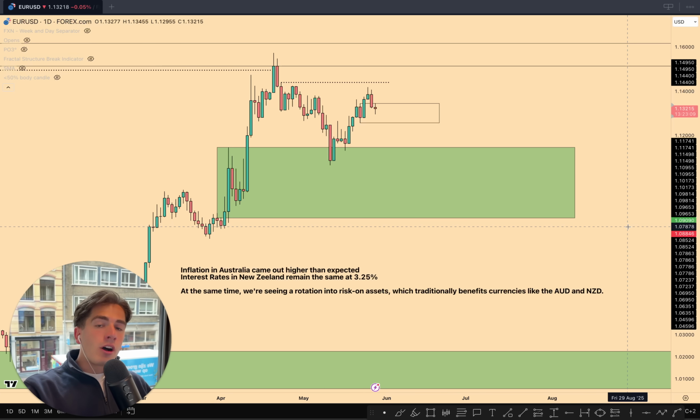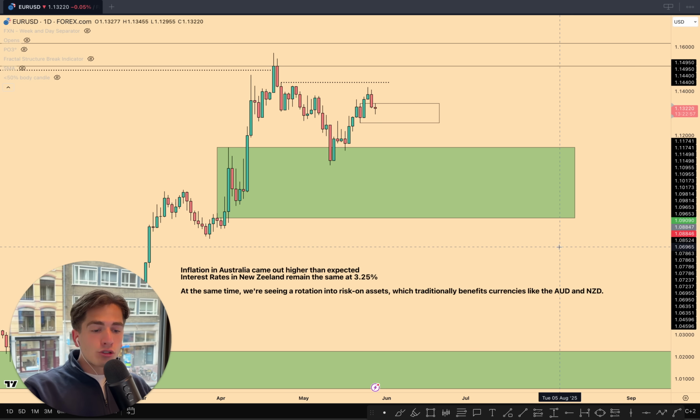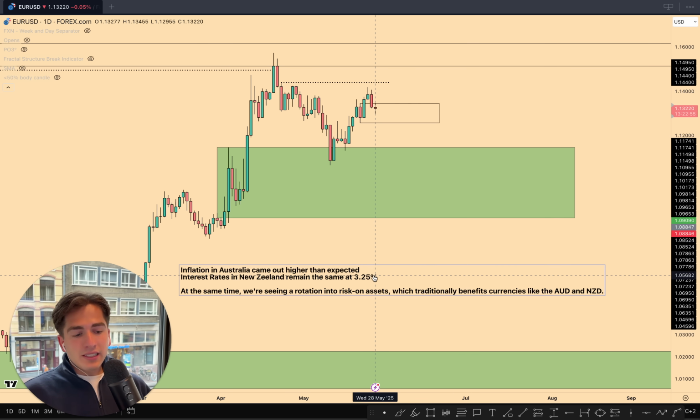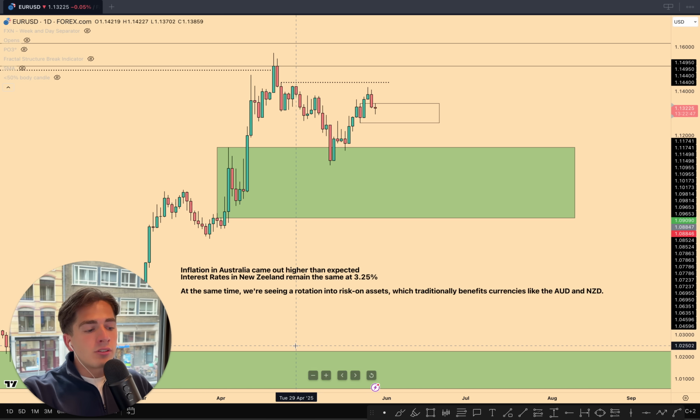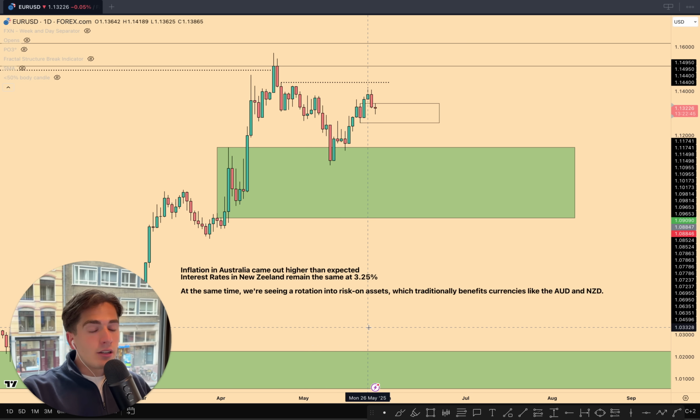Inflation came out higher than expected in Australia, causing me to be bullish on the Australian dollar. Higher inflation means higher interest rates, means a more attractive currency, means more capital inflow into the Australian dollar. Furthermore, interest rates in New Zealand remain the same at 3.25%, and at the same time, we're seeing a rotation into risk on assets, which traditionally benefits currencies like the Australian dollar and the New Zealand dollar, and therefore I am looking for longs on these pairs.